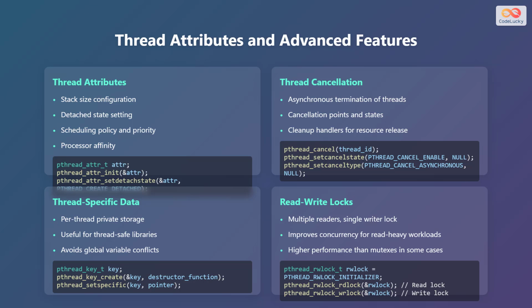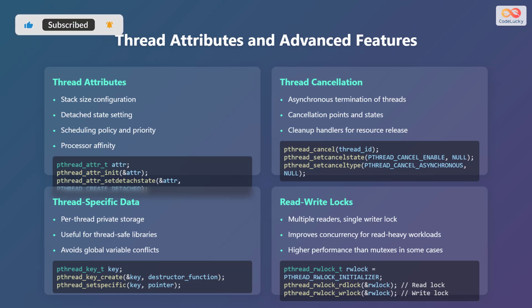The second advanced feature is thread cancellation, which includes asynchronous termination of threads, cancellation points and states, and cleanup handlers for resource release. Here is a code example: pthread_cancel(thread_id), pthread_setcancelstate(PTHREAD_CANCEL_ENABLE, NULL), pthread_setcanceltype(PTHREAD_CANCEL_ASYNCHRONOUS, NULL).